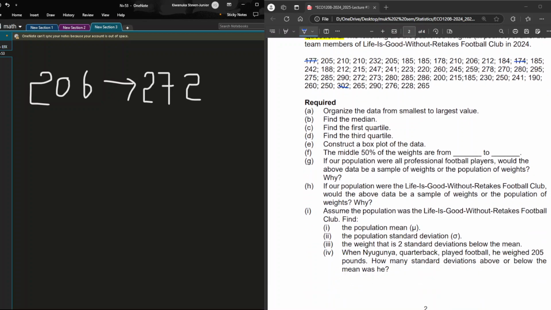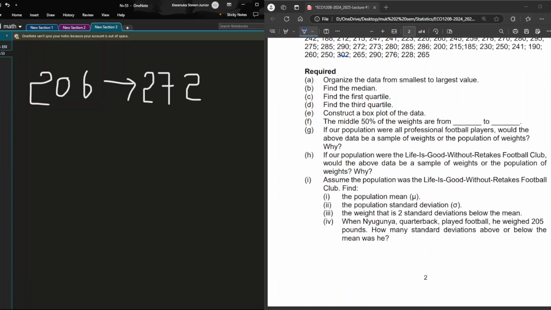Then they are saying, G, if our population were all professional football players, would the above data be a sample of weights or a population of weights, and why? We see that the above data is a sample of weights, since it is only for professional football players. That is, it just represents a part of the football team.